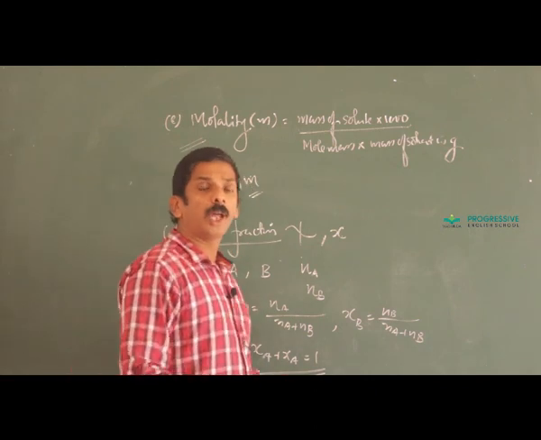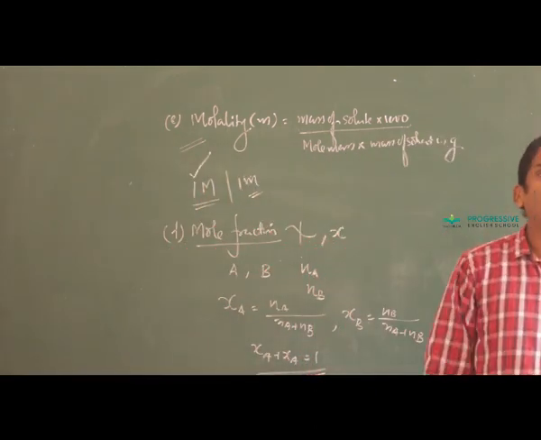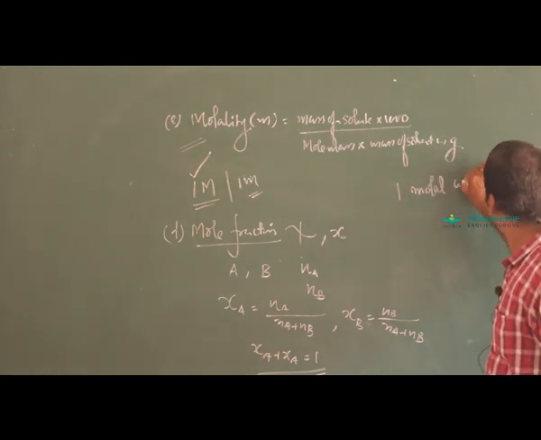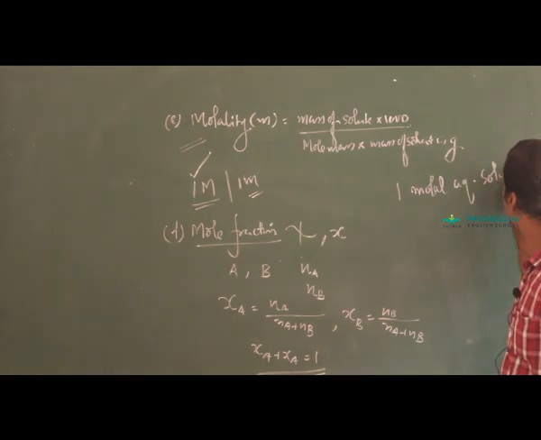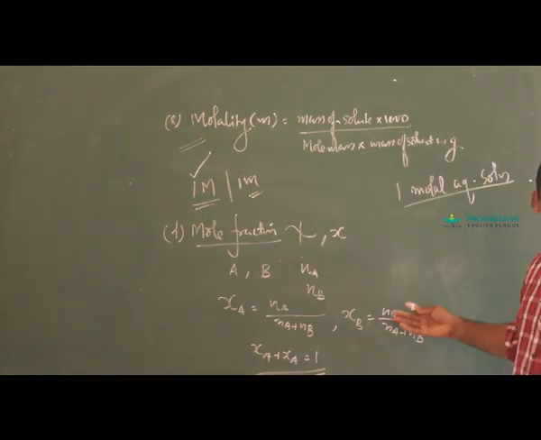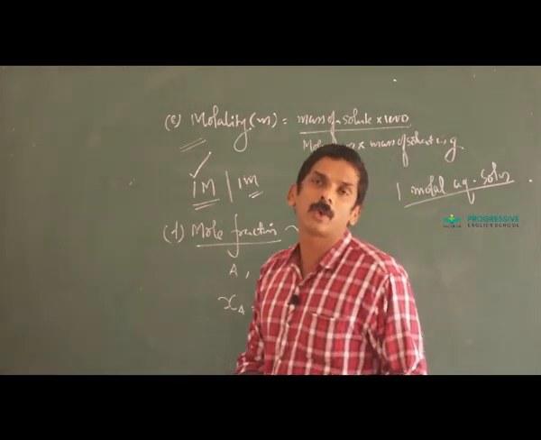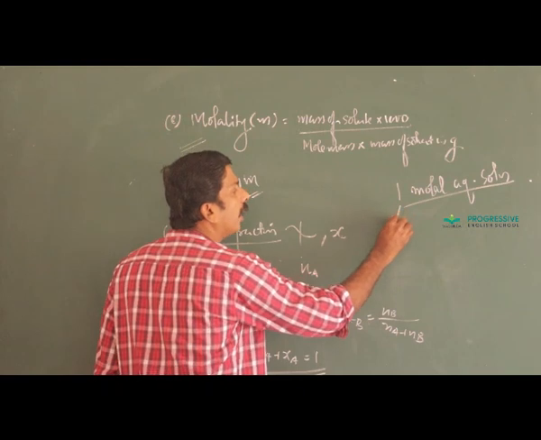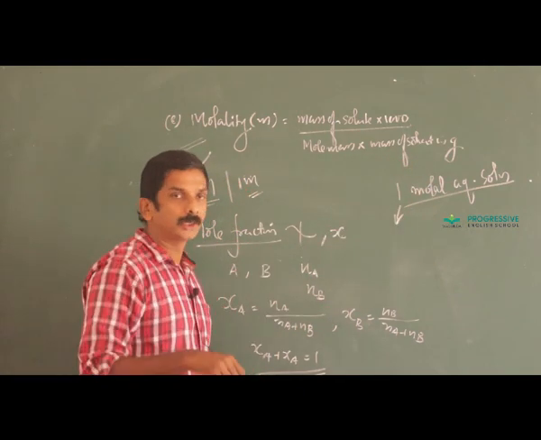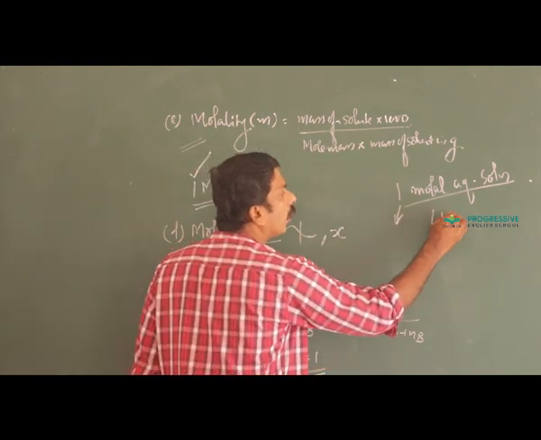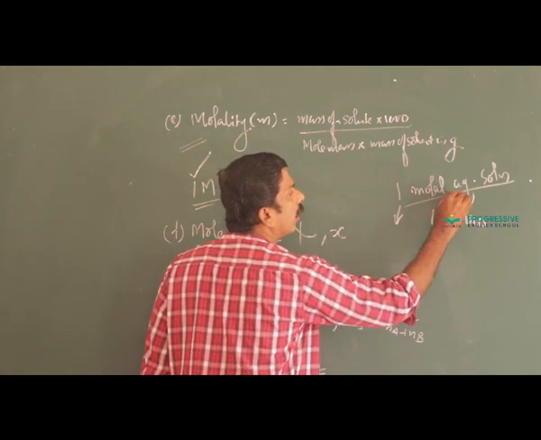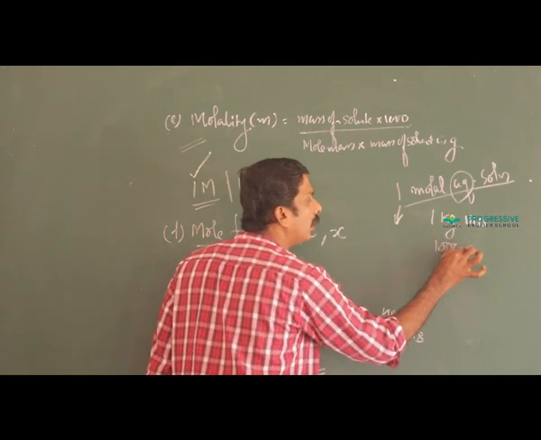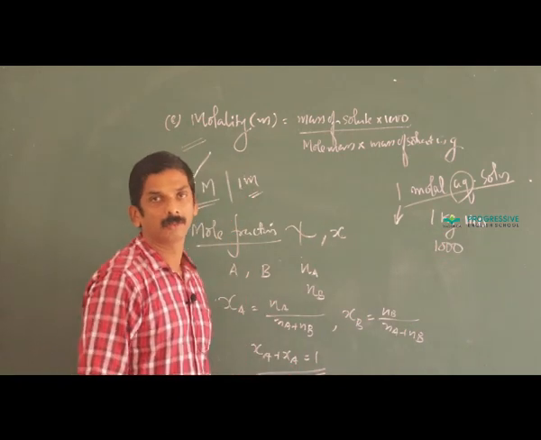Then, can you find out the mole fraction of 1 molal aqueous solution? 1 molal aqueous solution means 1 mole of a solute dissolves in 1 kilogram of water because it is an aqueous solution. 1 kilogram of water means 1000 gram of water.